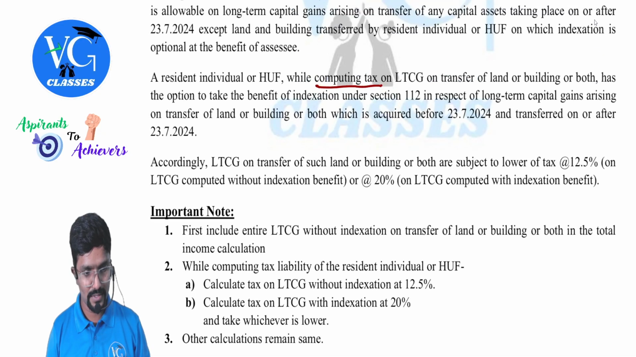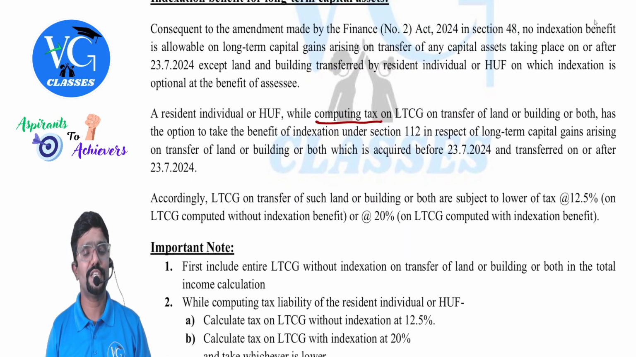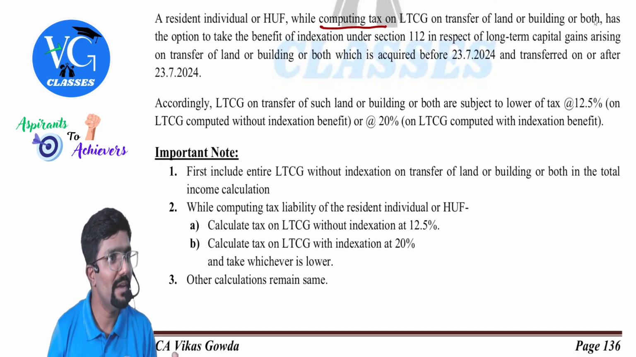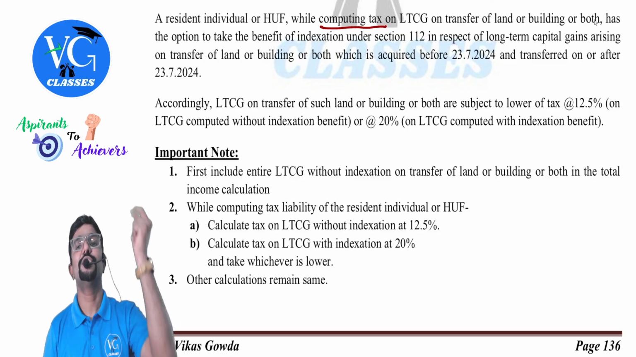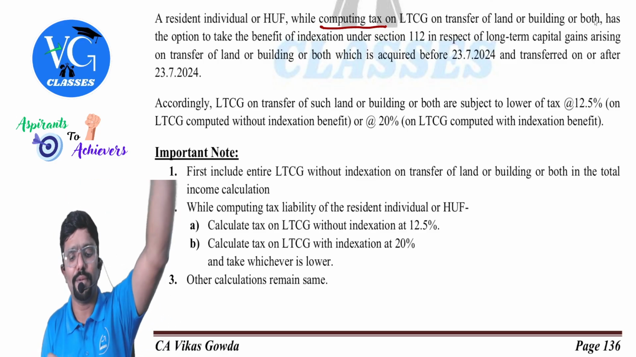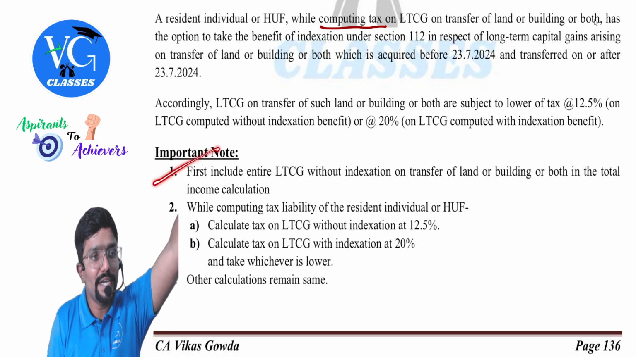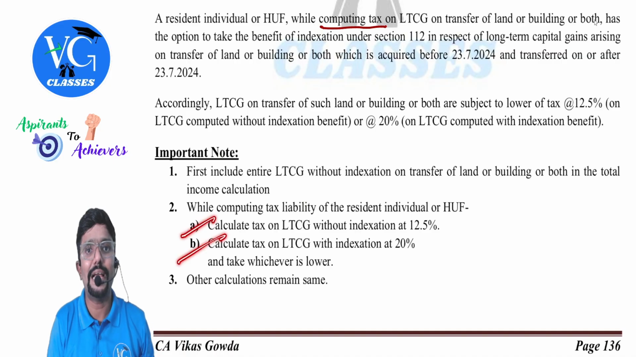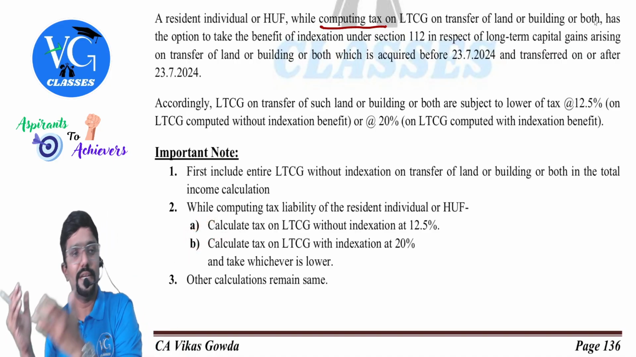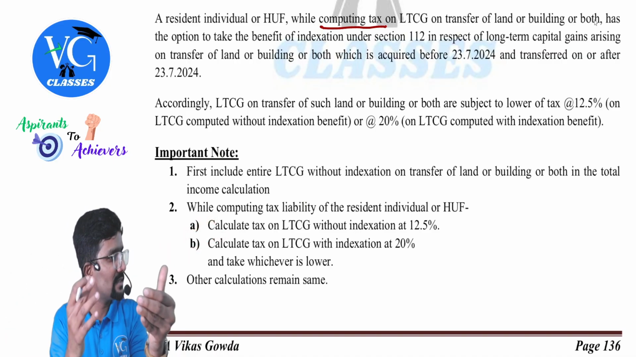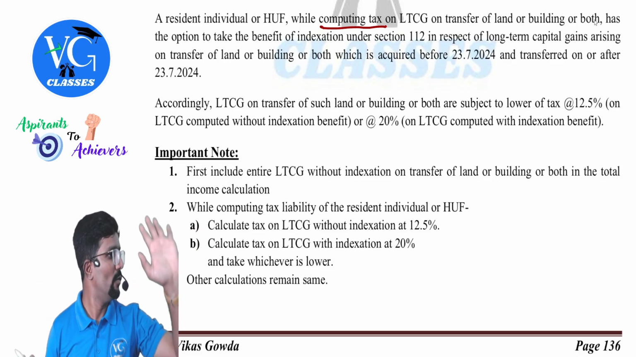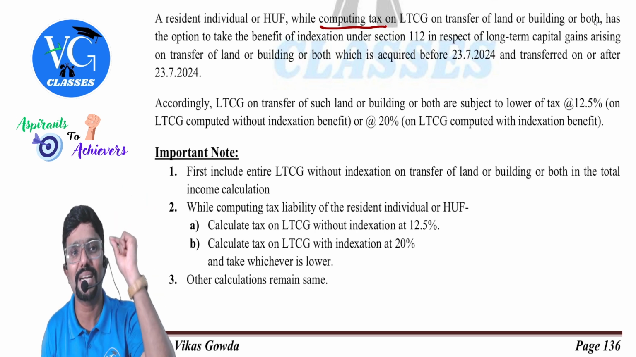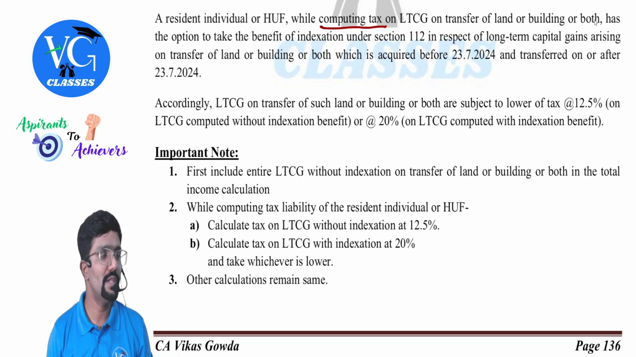Did we cover all this? Fine. Listen. As per my example, we should include the entire 40 lakh in what? Income calculation. While calculating tax, we need to see both with indexation and without indexation, compute tax on it, and take whichever is lower. Hope you guys understood. A clear illustration I have given so that you will get proper clarity with numbers.